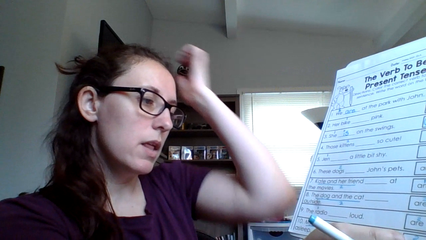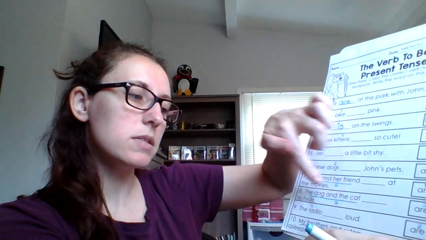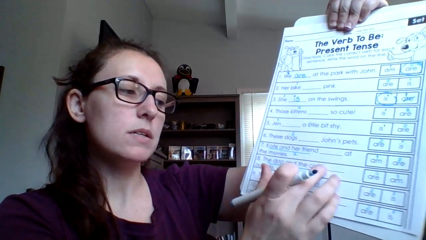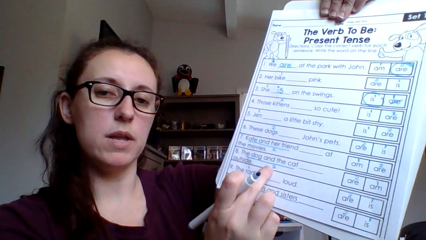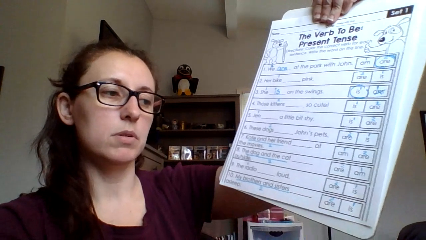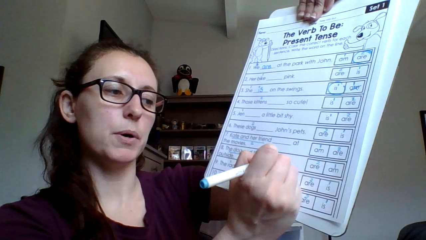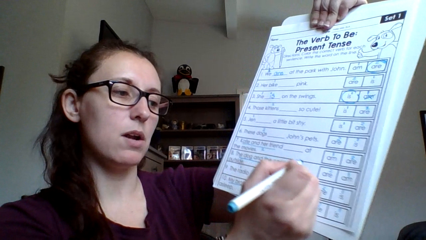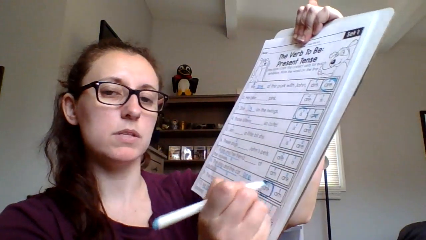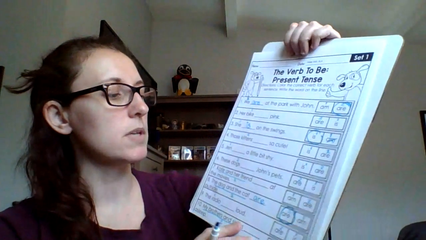Again, the dog and the cat blank outside. The word and tells me that there's more than one, so it's got to be plural. I'm going to look at are and am. Well, are is the plural. So the dog and cat are outside. I skipped around and gave you just a couple of the answers and some examples on how to figure it out.